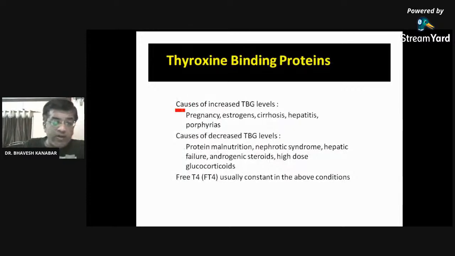Now, two things: causes of increased thyroxine binding globulin and causes of decreased thyroxine binding globulin. Conditions in which there is increased thyroxine binding globulin are pregnancy, estrogen secretion, cirrhosis of the liver, hepatitis, and porphyria. Causes of decreased thyroxine binding globulin are protein malnutrition, nephrotic syndrome, hepatic failure, androgenic steroids, and high dose glucocorticoid. Just go through this. No need to remember, it will not be helpful in your pharmacology exam.